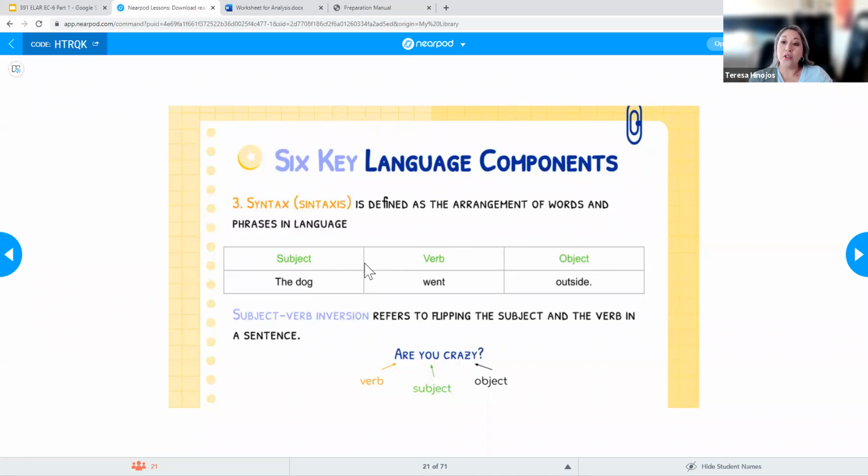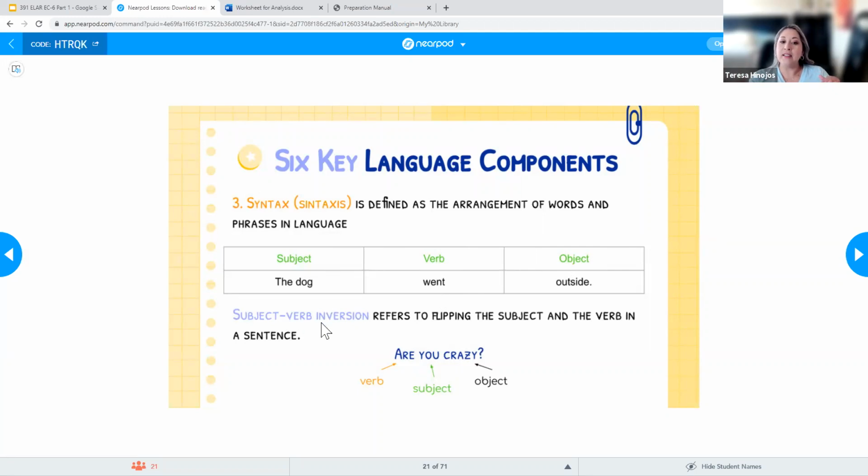So you all do have to know that. On the test, sometimes they'll give you a student sample of writing or a student sample of work, and they'll ask you what the student has difficulty with. And so you have to know that a sentence should be written subject, verb, object. Okay, in that order.